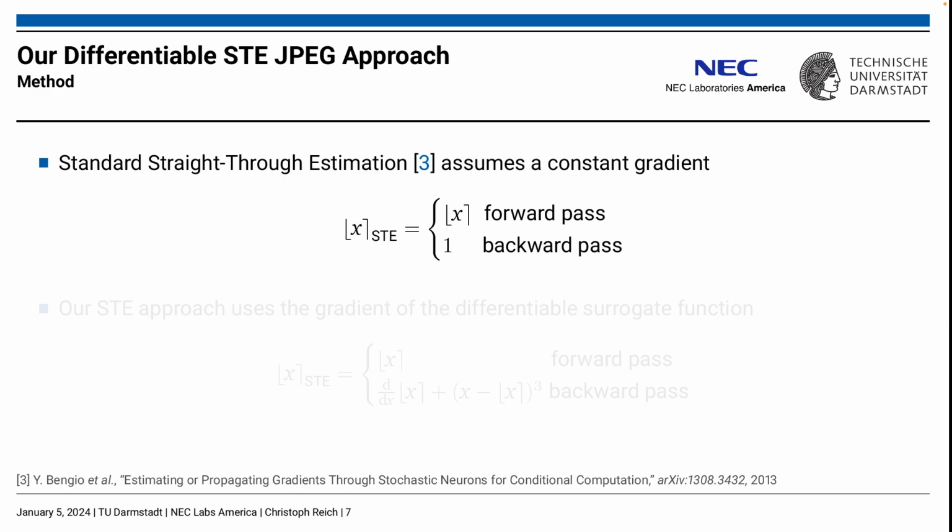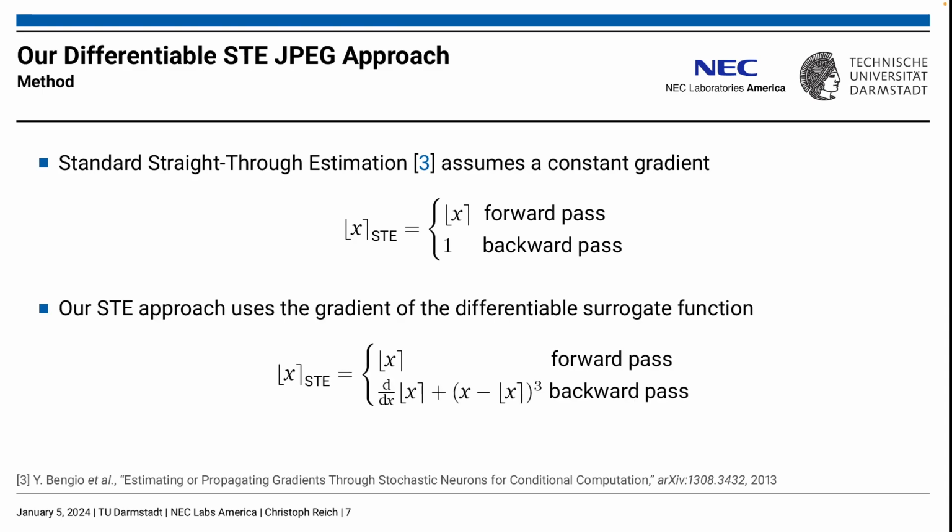Beyond our circuit-based approach, we also present a straight-through estimation approach for differentiable JPEG coding. In standard STE, a constant gradient is assumed during backpropagation. However, our STE approach instead uses the gradient of our proposed circuit functions in the backward pass.